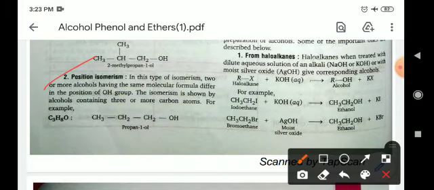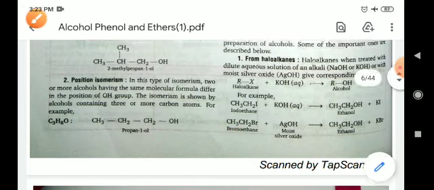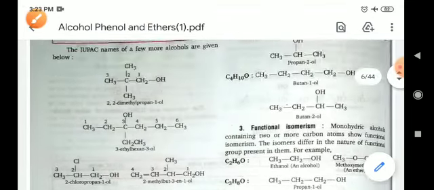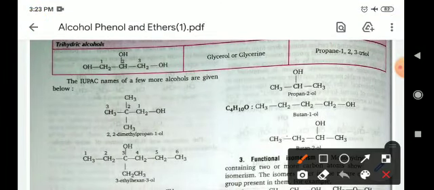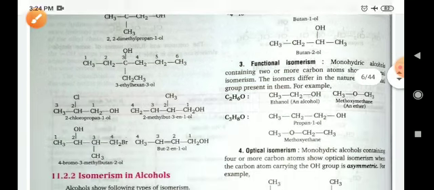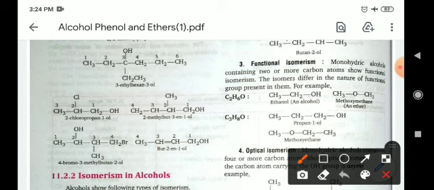Next, position isomerism. In this type of isomerism, the molecular formula is the same but the position of the functional group is different in the two compounds. Propanol-1, CH3CH2CH2OH, and propanol-2 are position isomers of each other because the position of the OH group is different in these two compounds.